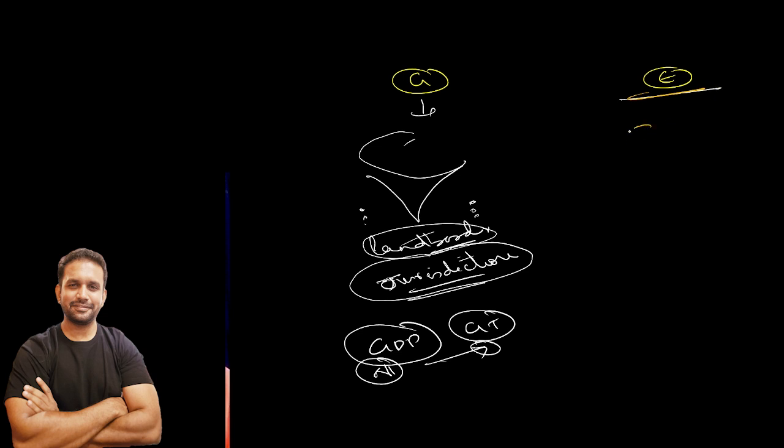Economic territory is nothing but geographical territory, meaning India, Andaman, Nicobar, Lakshadweep, plus India's airspace, whatever flights are going there, all the money generated is ours. Plus India's waterways and the international waters that are given to us, like the 200 nautical miles of exclusive economic zone and the 12 nautical miles.